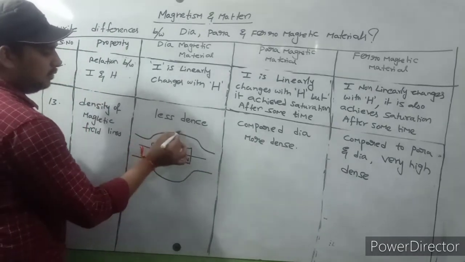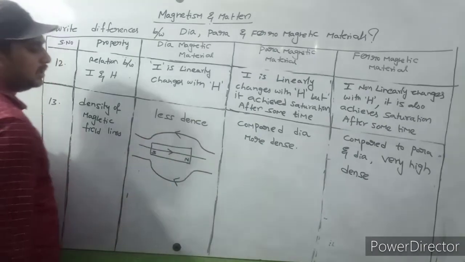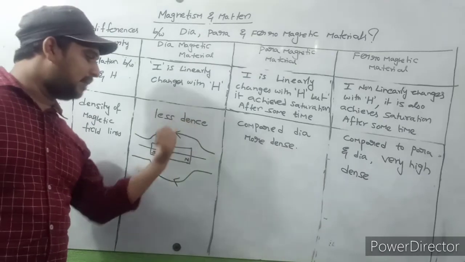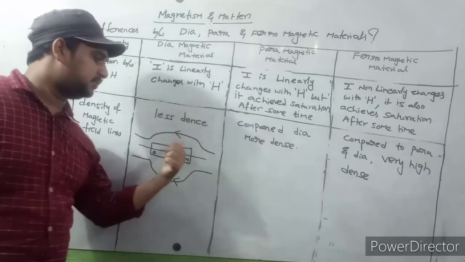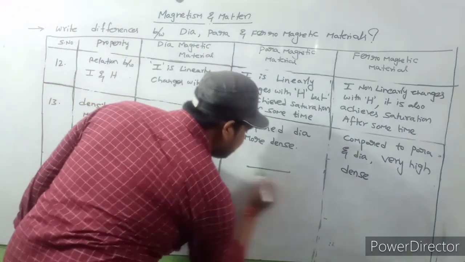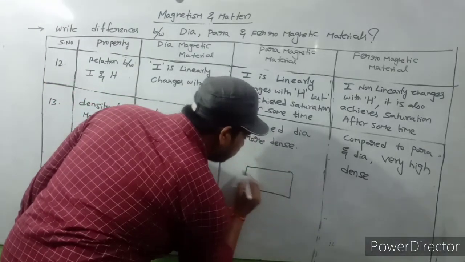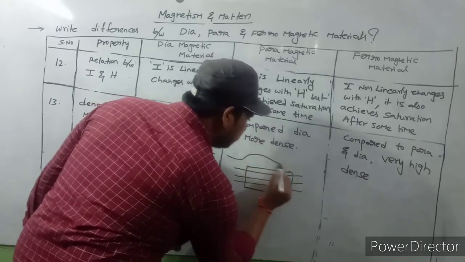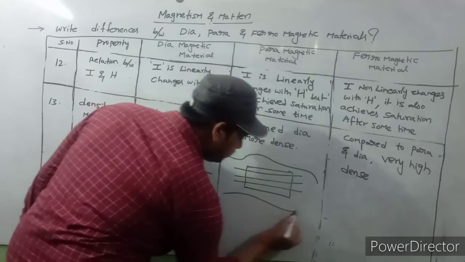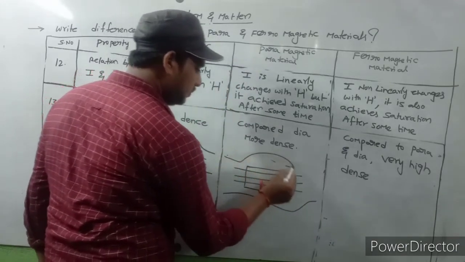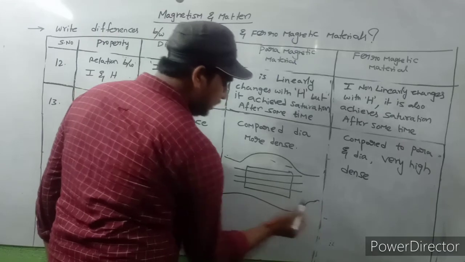Outside the magnet the field direction is north to south, and inside it is south to north. Here the density is less, and compared to here, the density is more.